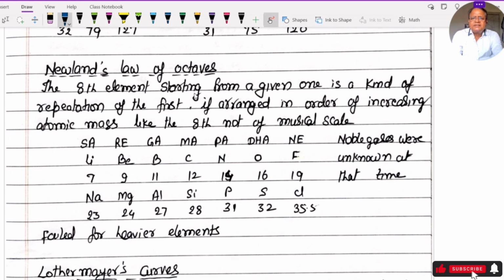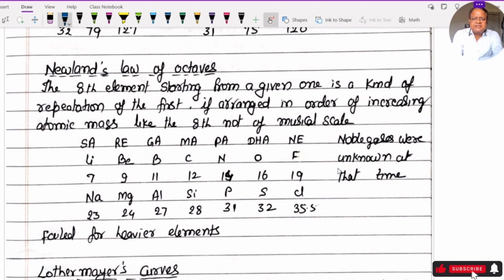The eighth element starting from a given one is a kind of repetition of the first. कहने का मतलब eighth element जो है वो first element के similar character वाला होगा. If they are arranged in order of increasing atomic mass, like the eighth note of a musical scale. Indian classical म्यूजिक में सा रे गा मा पा धा नी सा. Eighth note is similar to first note.